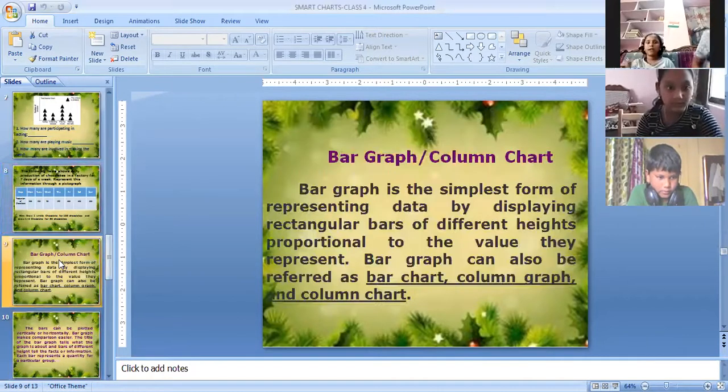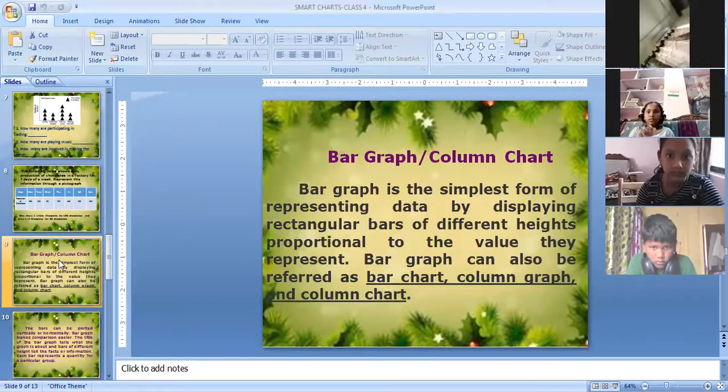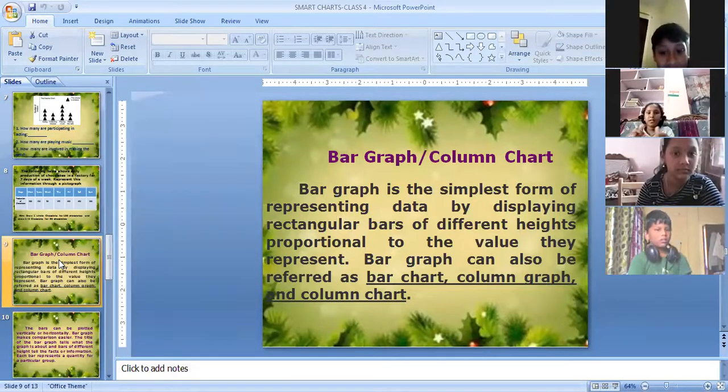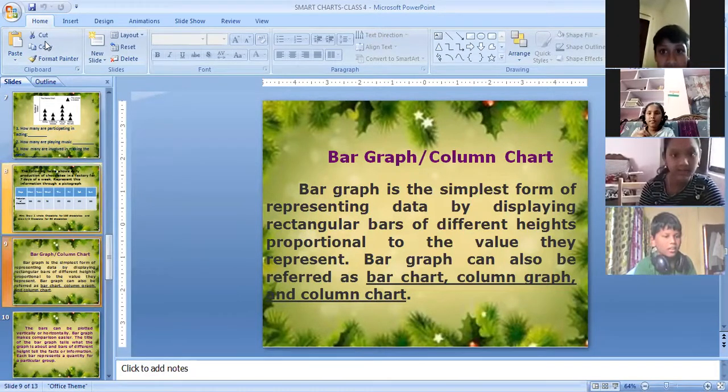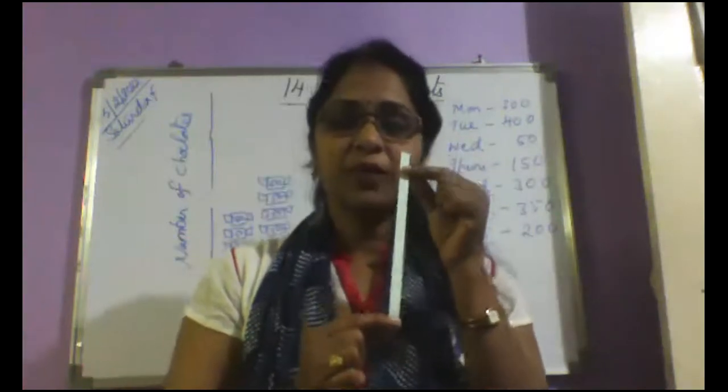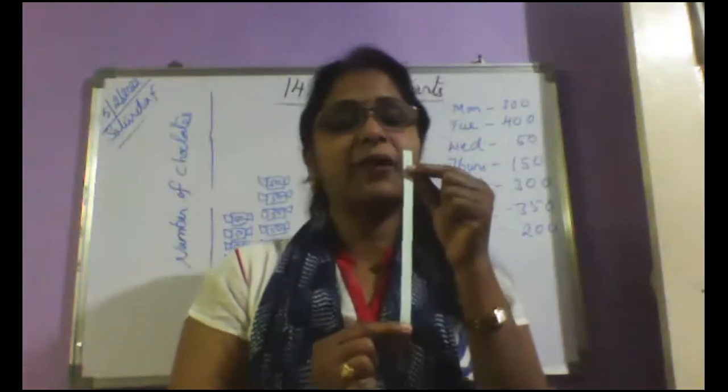Now we are going to represent the graph using bars. Do you know what a bar is? You generally buy Munch bar, 5-star bar, don't you? They are called bars only, you know, choco bars, isn't it? So whatever strips you have like this, these are called bars. Okay, so you can make these bars by paper cutting.